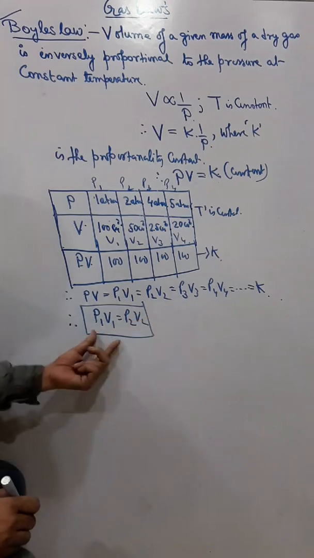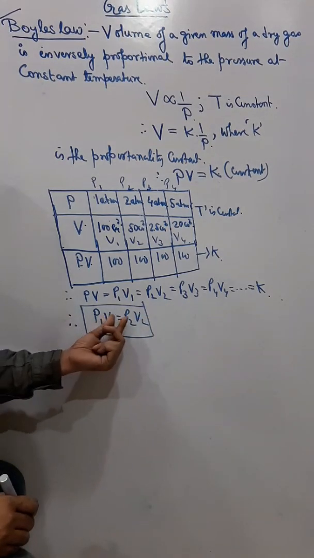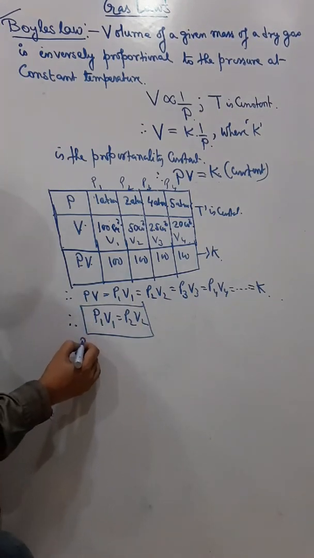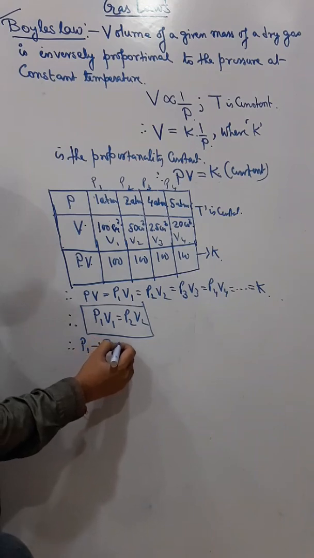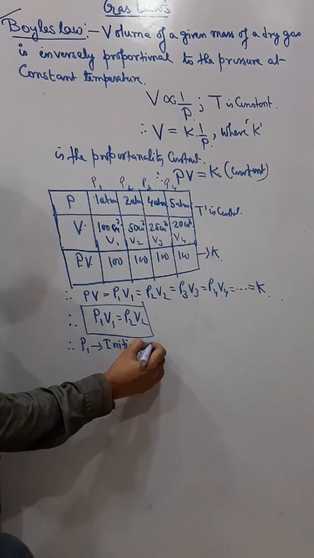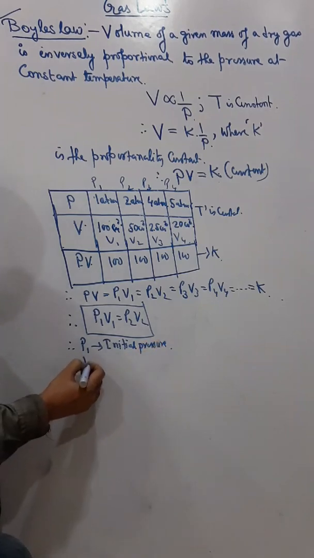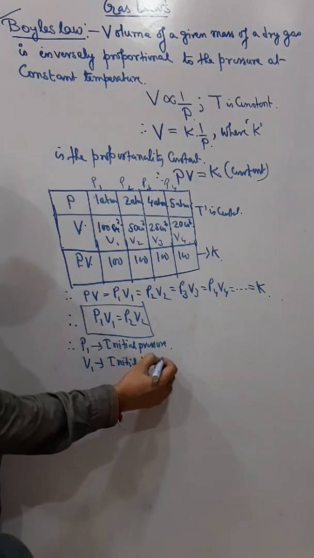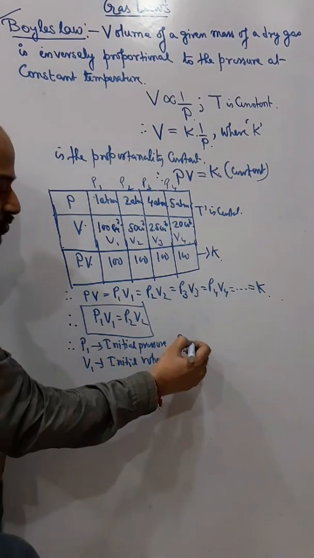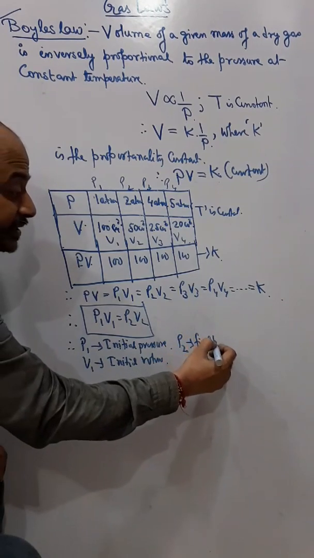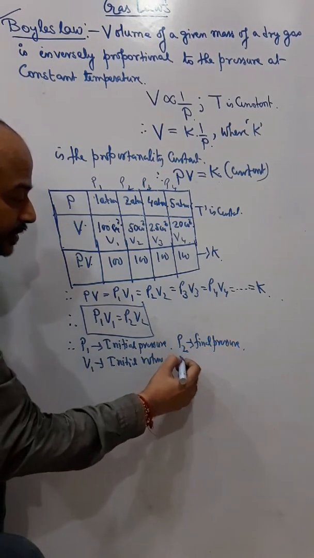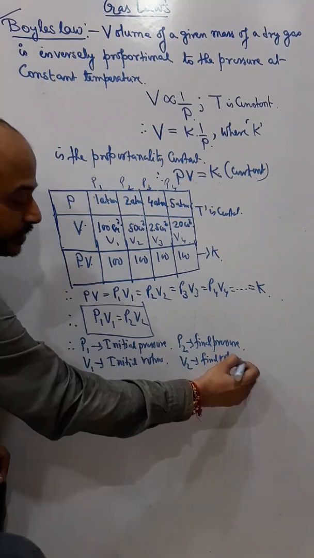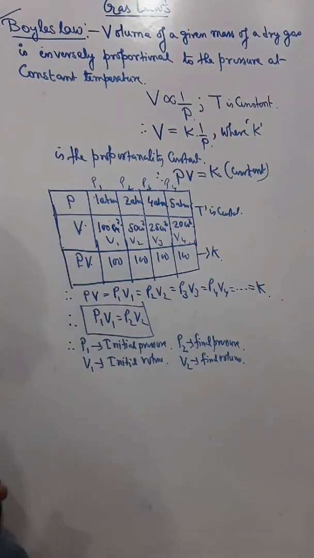Now they are different situations, so I am just showing you that P1 V1 should be equal to P2 V2, where P1 means initial pressure, V1 means initial volume, P2 means final pressure, and V2 means final volume.